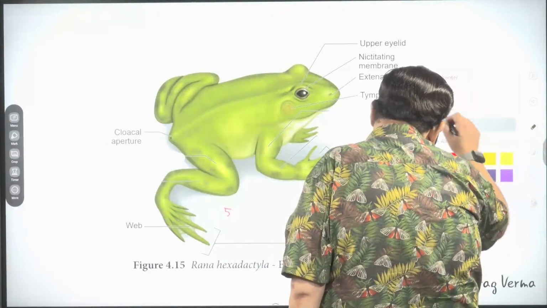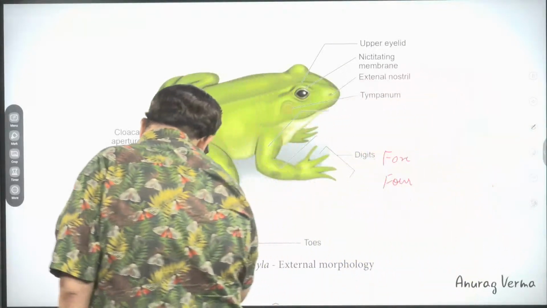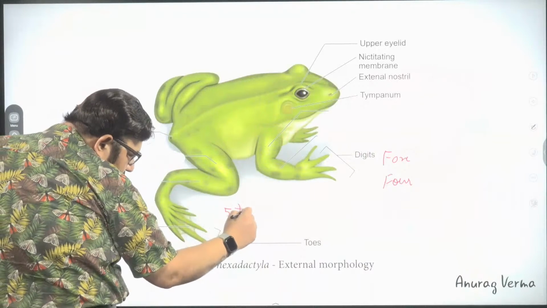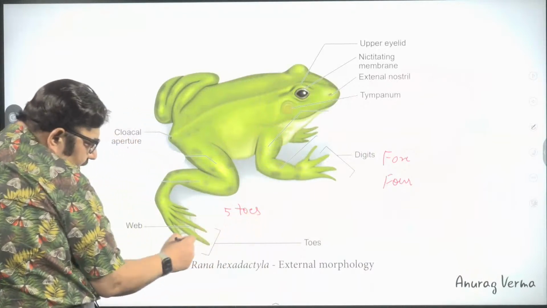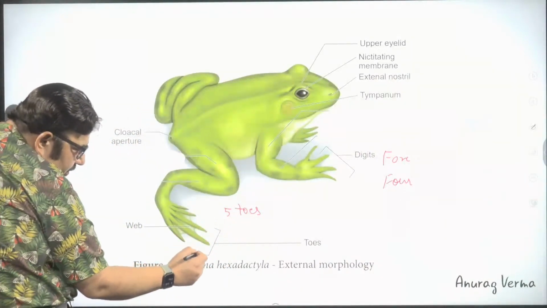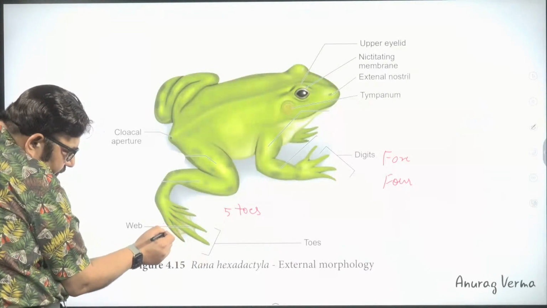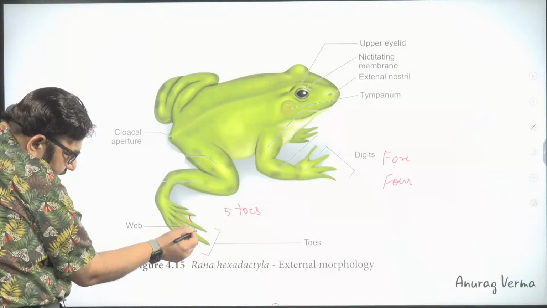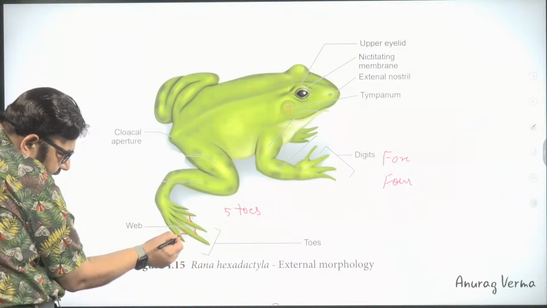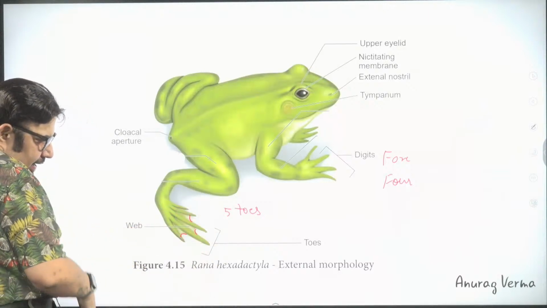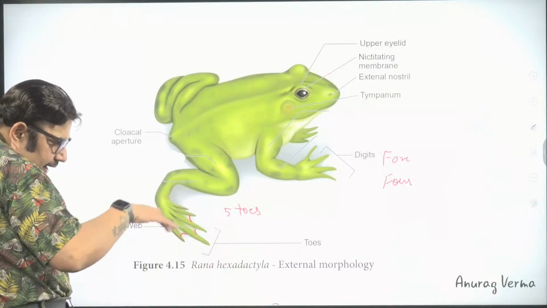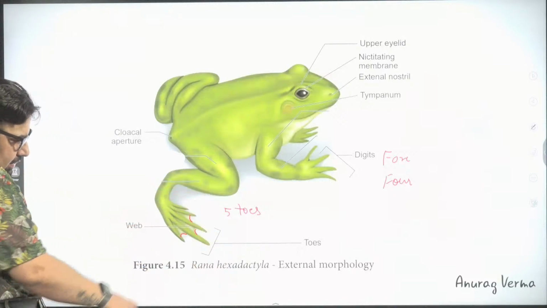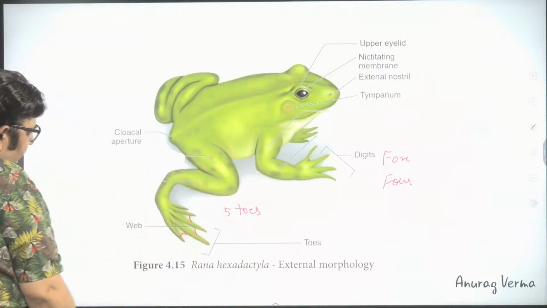One more thing, you can notice that the toes are webbed. The digits of the hind limb can be called toes. These are 5: 1, 2, 3, 4, 5. And in between, you can see there is a webbing so that it can act like a paddle. It can act like an oar, and it helps it to steer in water.